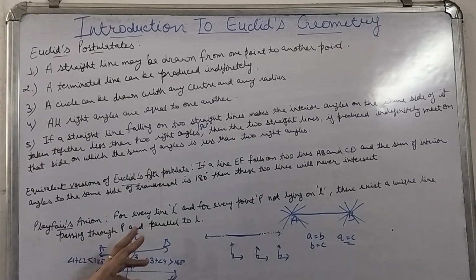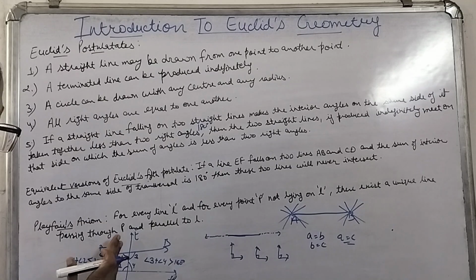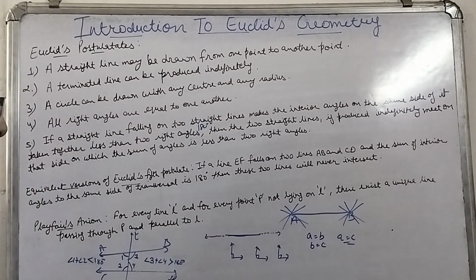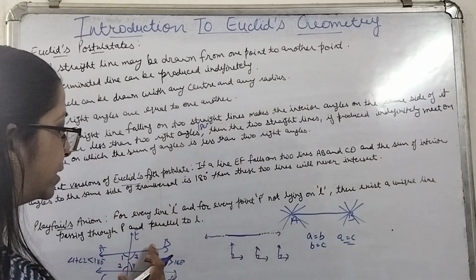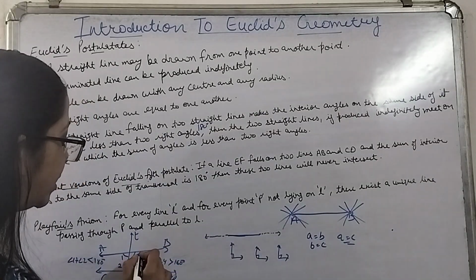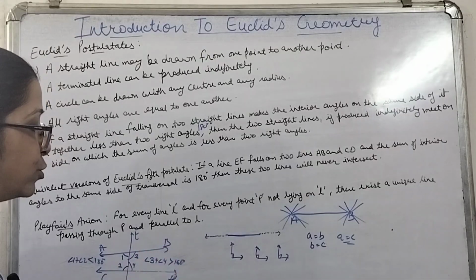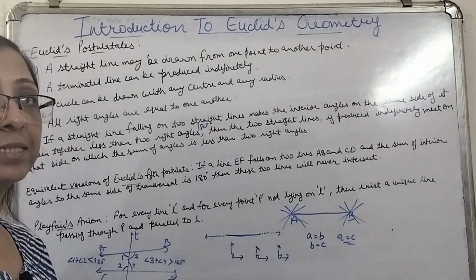If we produce these lines AB and CD in this direction, because in this direction the sum of the interior angles on the same side of the transversal is less than 180 degrees, then these two lines are going to intersect each other. If we produce these lines in the other direction, the distance between these two lines will keep on increasing. It is not going to come close to each other. It is not going to intersect each other.